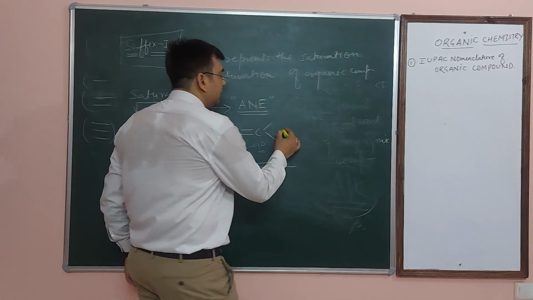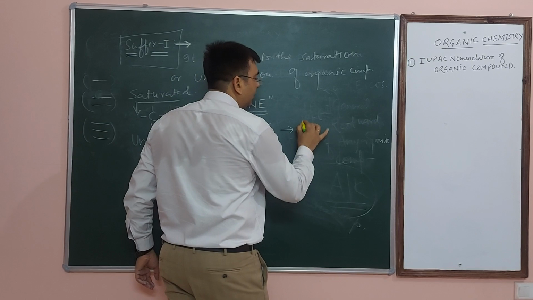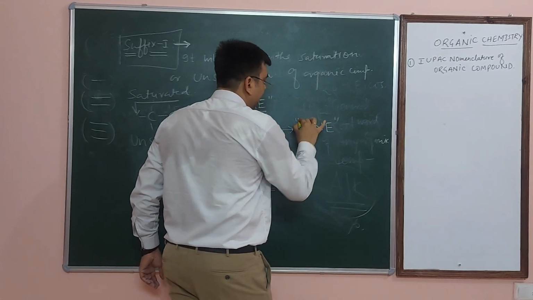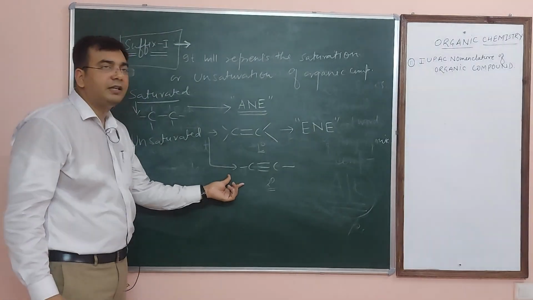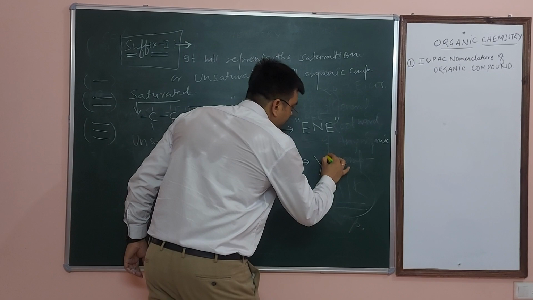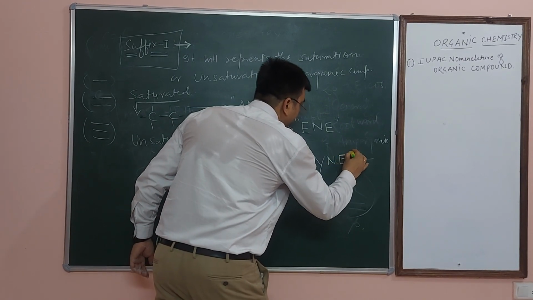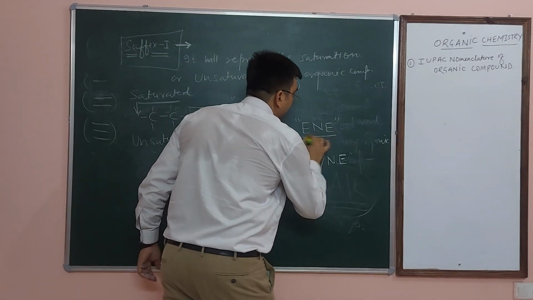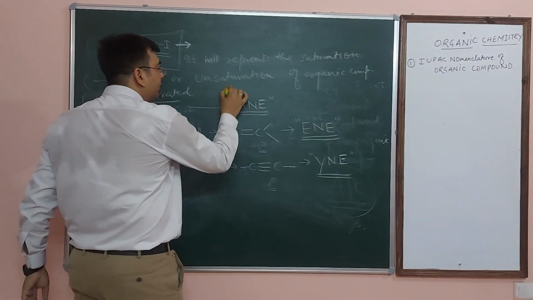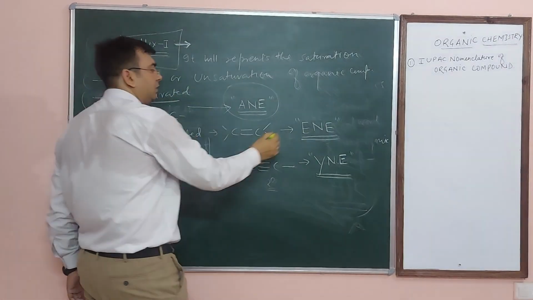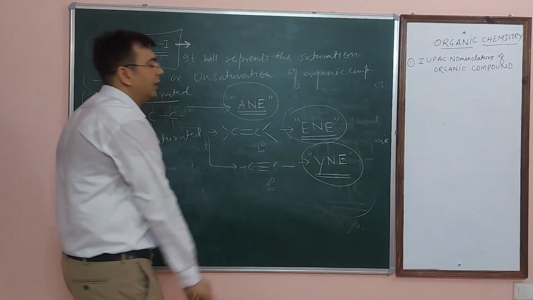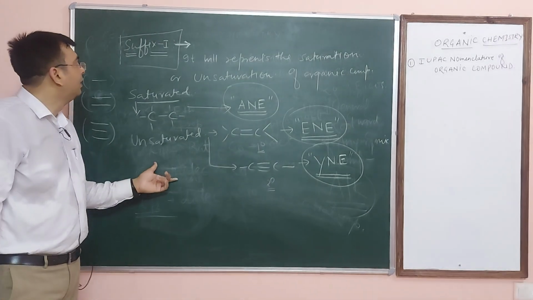If a carbon-carbon double bond is present, then the suffix first name is ene. And if a carbon-carbon triple bond is present, that is known as ine. We will write the correct spelling of ene and ine. That is ene, ine, and that is ane. So 3 terms we are using for the suffix first. I hope it is very easy. Ane, ene and ine. Understood?